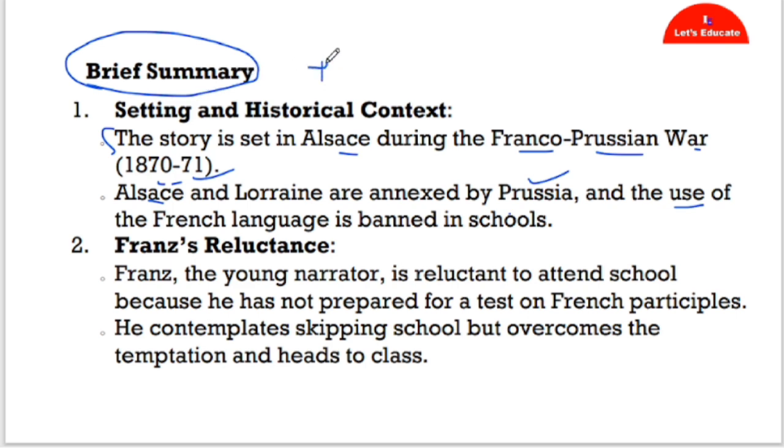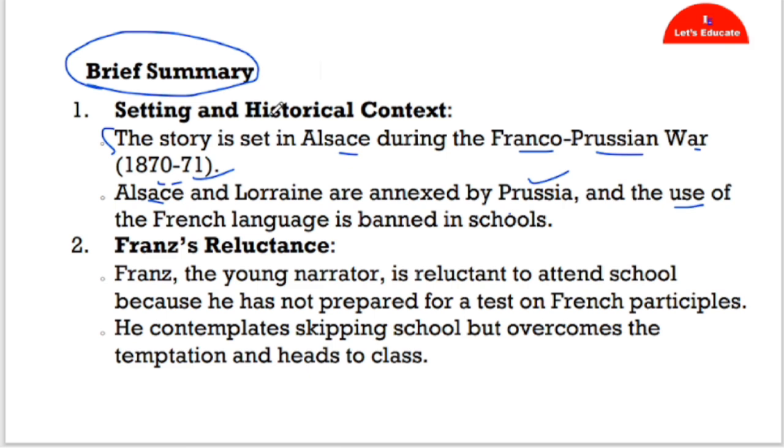That is why the chapter is called The Last Lesson, that means the last French lesson. I hope you have understood the meaning of the name of the chapter. It is the last French lesson because the city was already annexed by the Prussians and they were not allowed to continue with the French classes anymore.